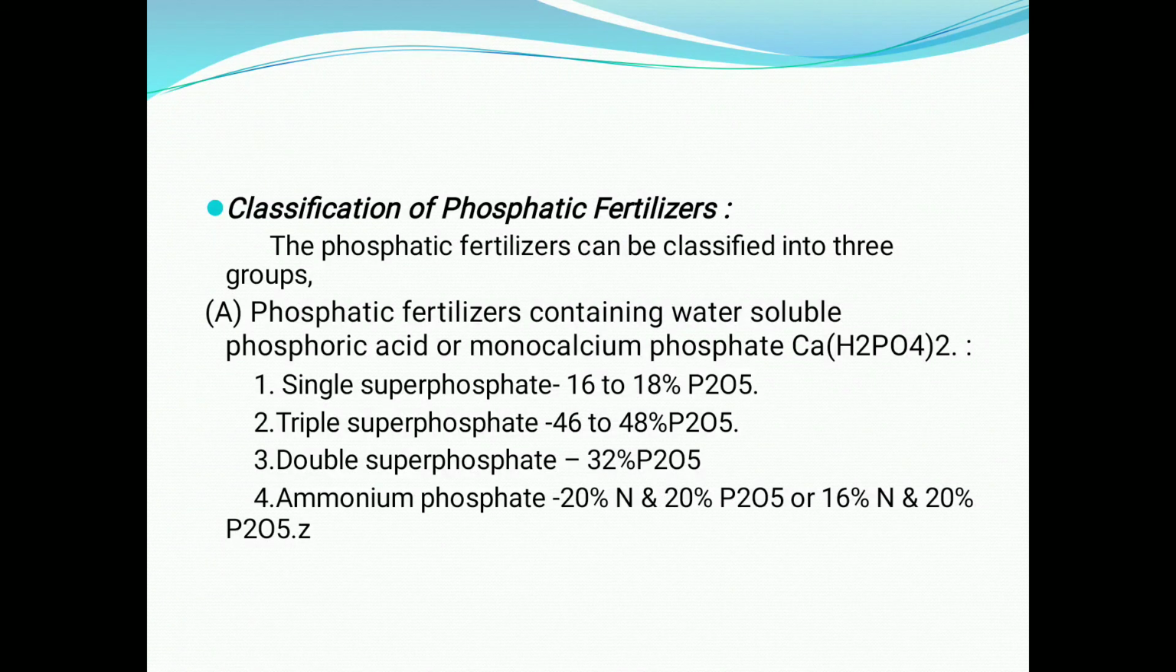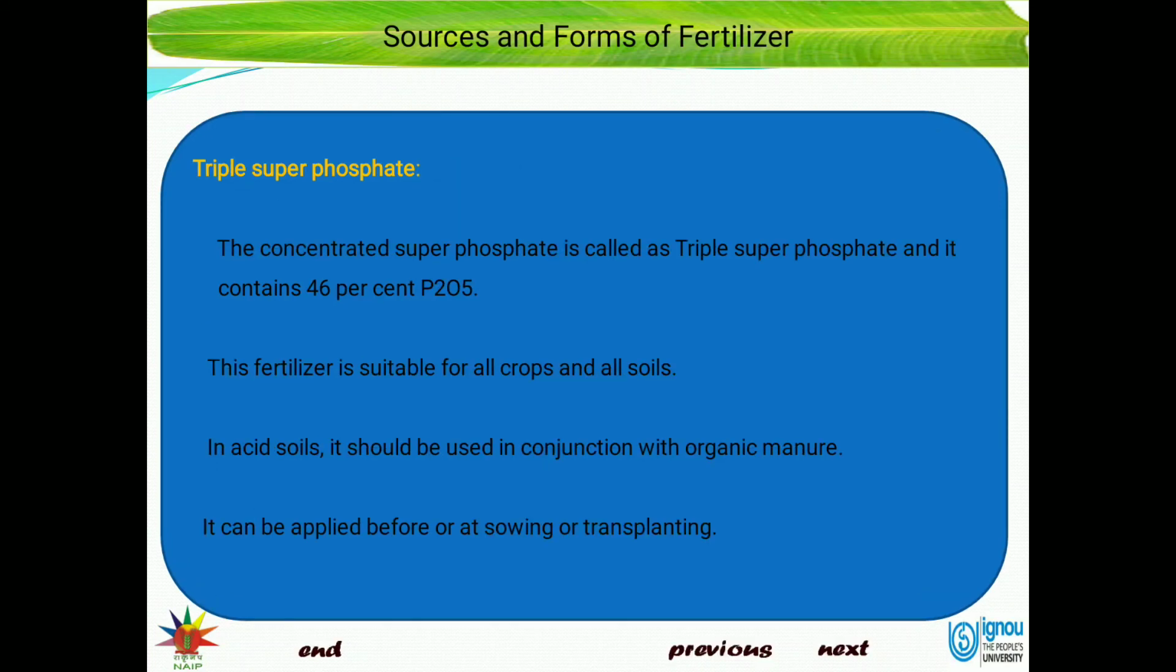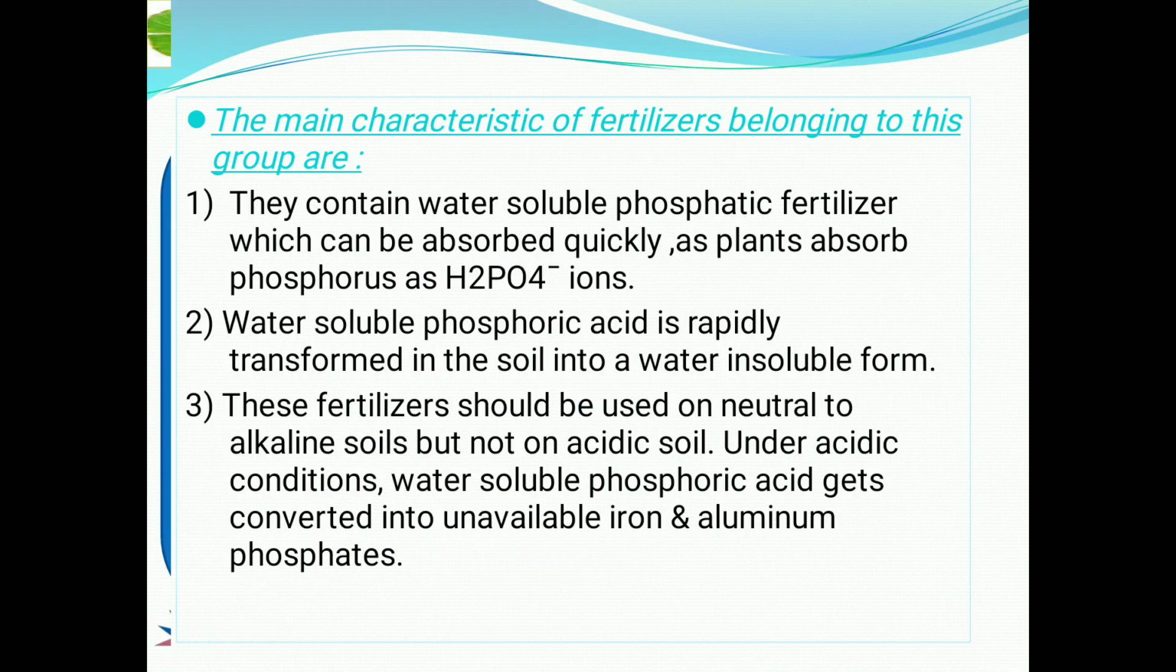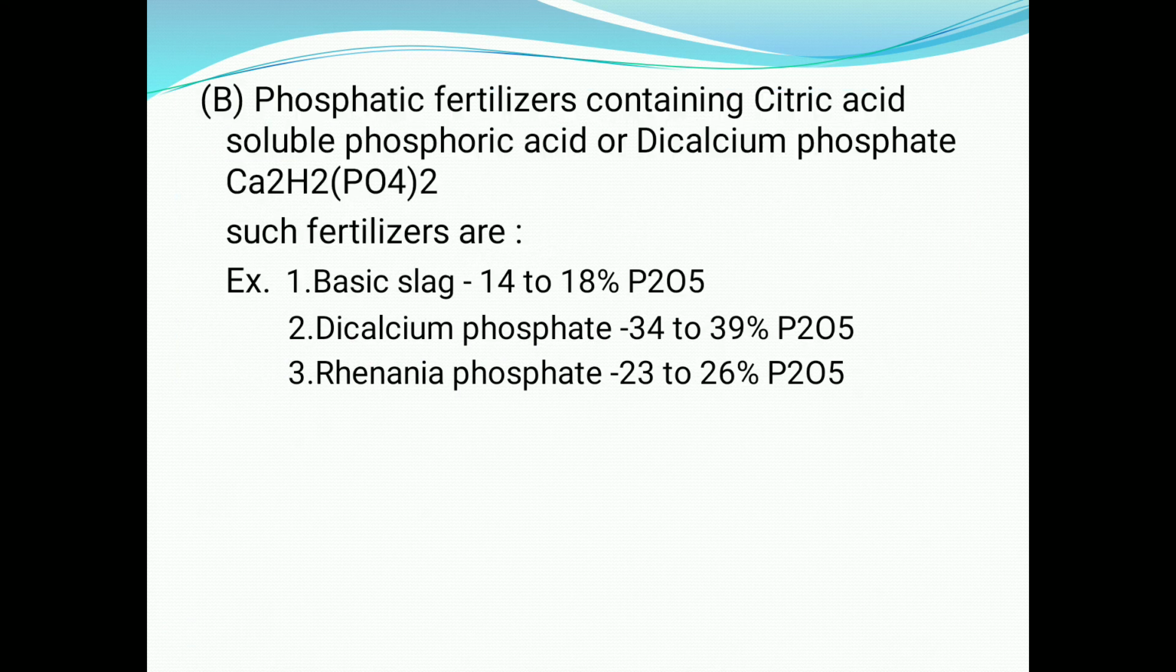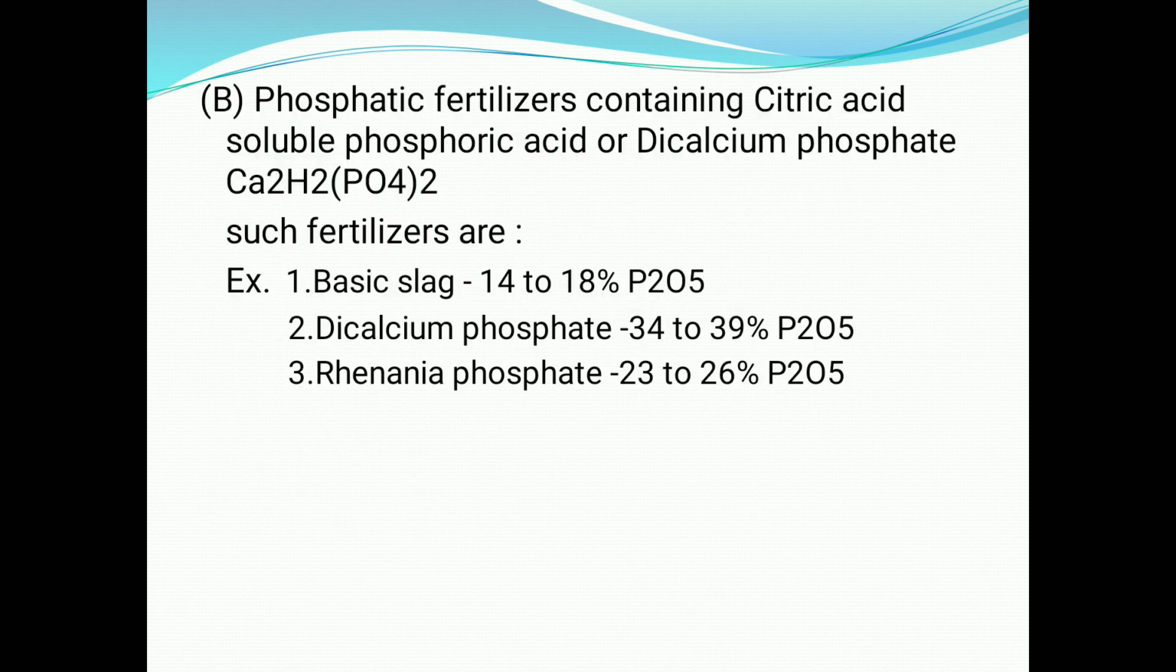See, classification of phosphatic fertilizer. This phosphatic fertilizer can be classified into three groups. First, phosphatic fertilizer containing water soluble phosphoric acid or monocalcium phosphate. Second, the phosphatic fertilizer containing citric acid soluble phosphoric acid or dicalcium phosphate.